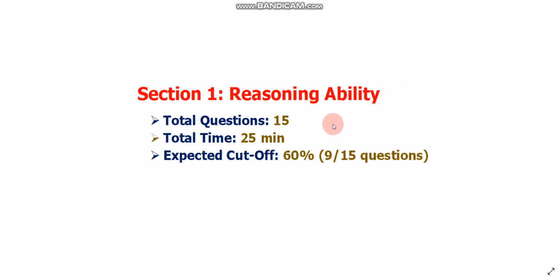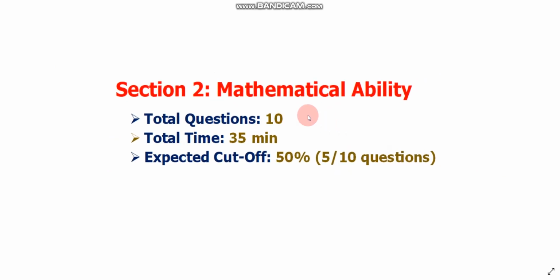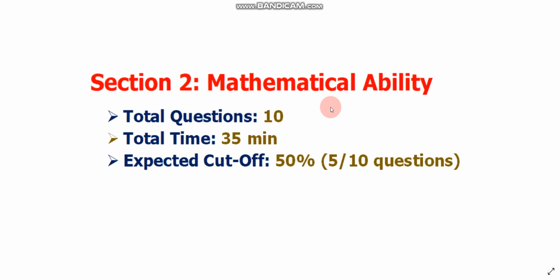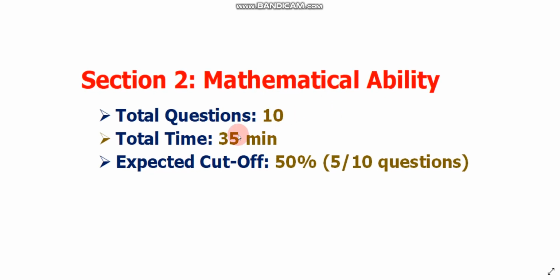And now let's discuss section 2. Section 2 is mathematical ability. In the mathematical ability section, you need to solve 10 questions in 35 minutes, and the expected cutoff is 50%. So you need to solve 5 questions out of 10 to clear this cutoff. And each section has its individual cutoff.